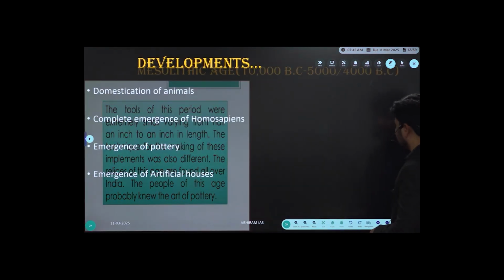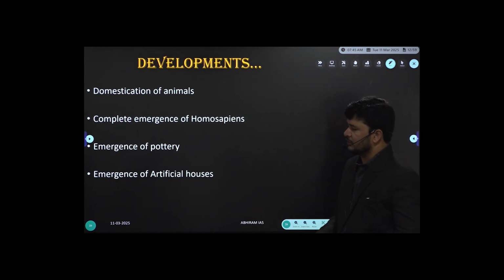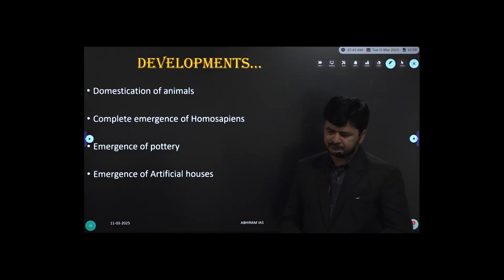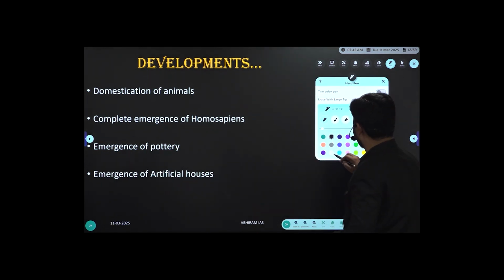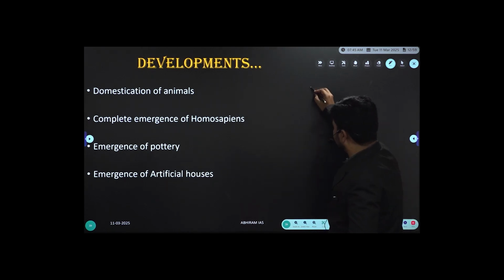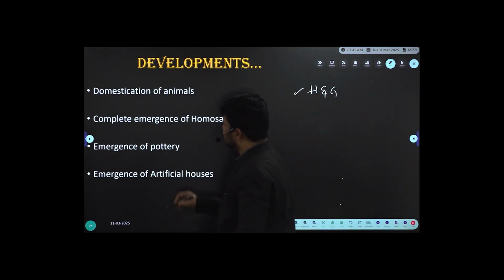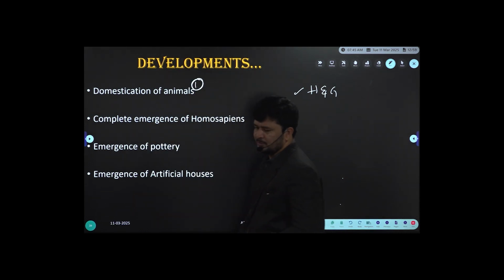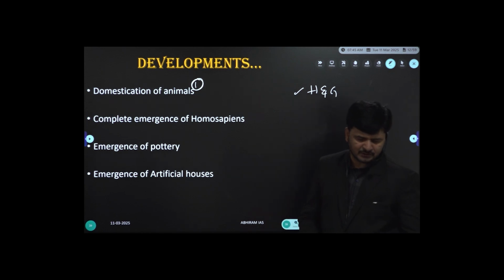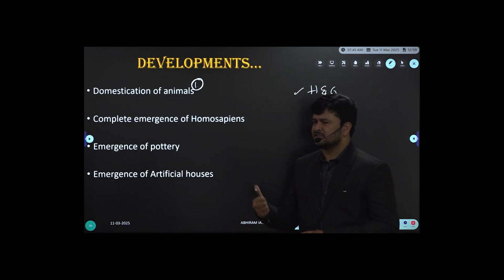Developments in Mesolithic cultures: now start with domestication of animals. So what is the profession of Paleolithic people? Hunting and gathering. Now come to the main profession of Mesolithic people, domestication of animals. You also call it, a posh word, pastoral economy.